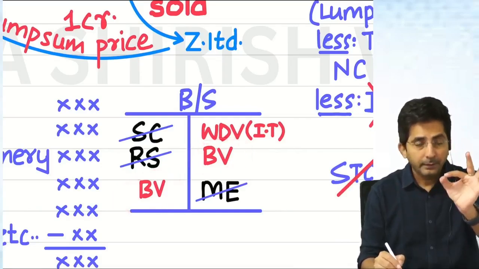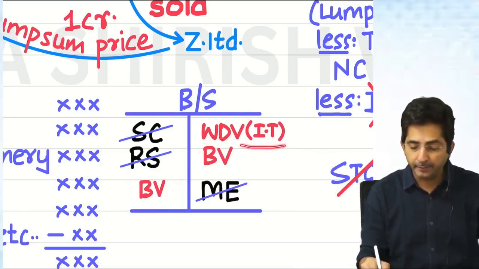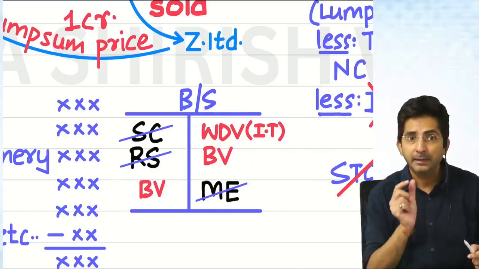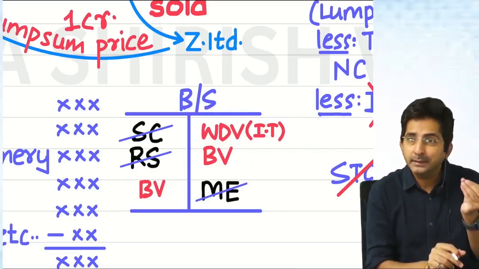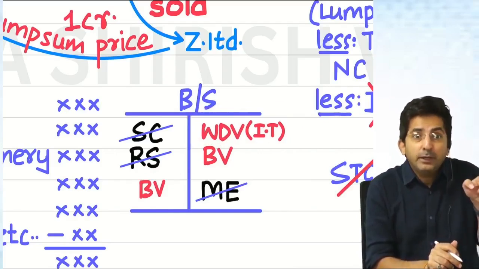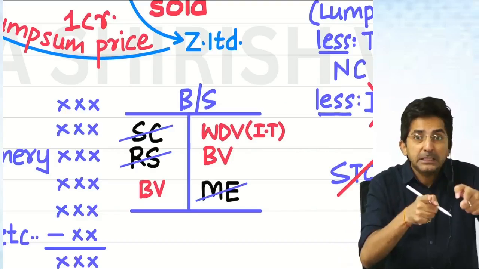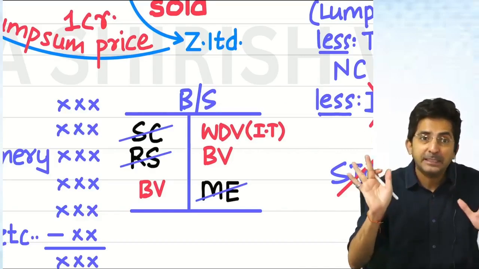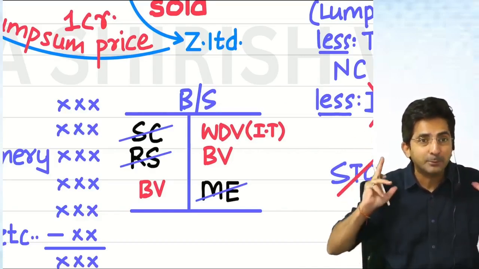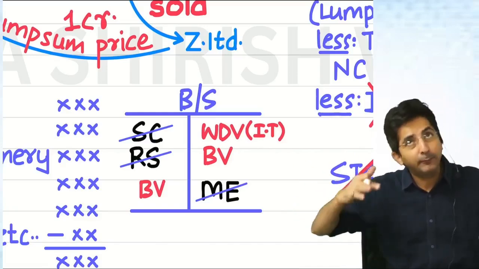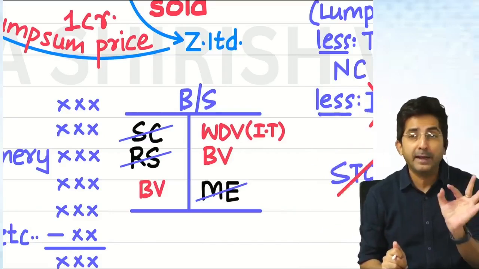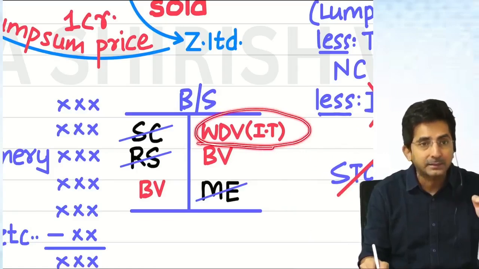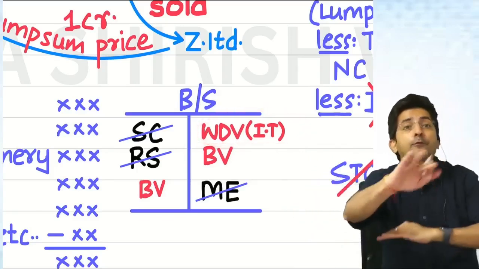But depreciable assets should be taken at WDV as per income tax. See, in the balance sheet there are some depreciable assets like machinery. The balance sheet figure will be wrong because the balance sheet is made by the accounts man, and they provide depreciation as per their own style, and we want it as per the tax man. Taxation people have a different rule only for depreciation. So that's why for assets which are depreciable, we will take the WDV as per income tax, and that will be given in the additional information.